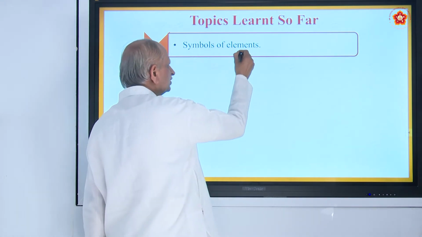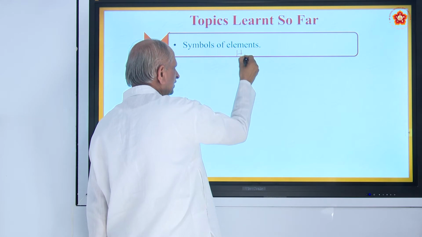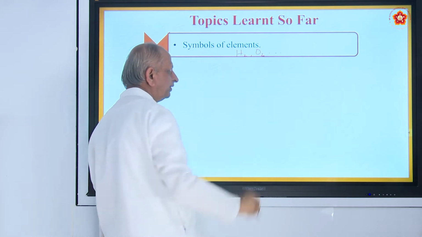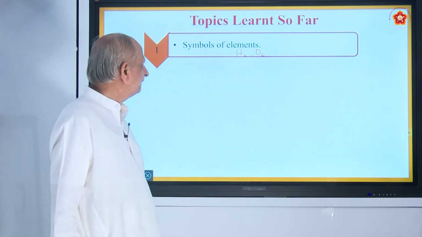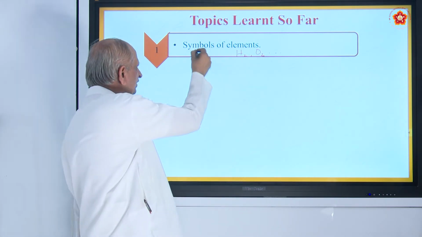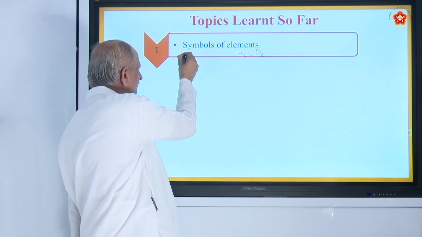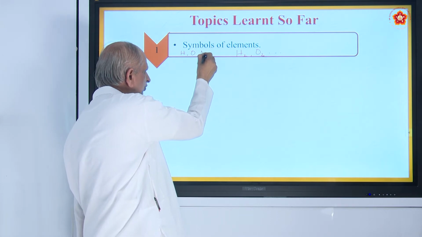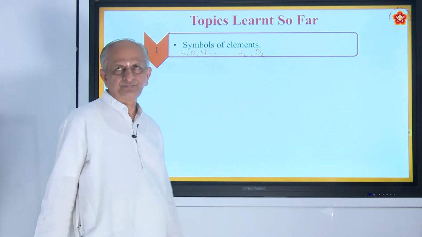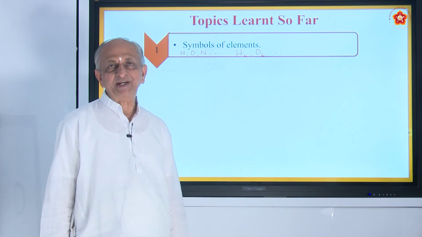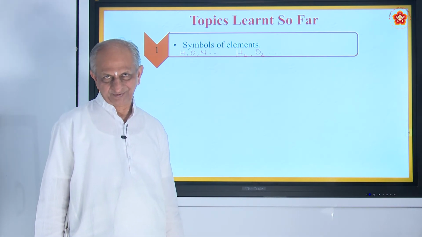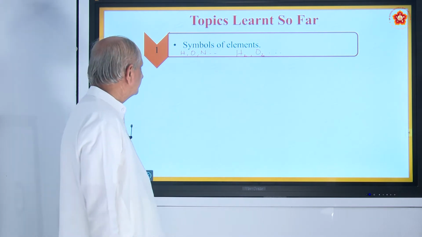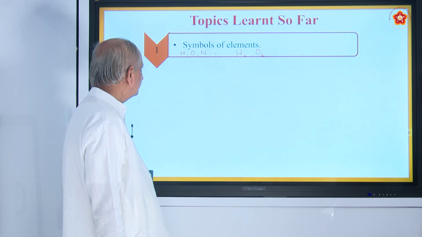Example, you have hydrogen, oxygen, nitrogen, sodium, potassium, calcium, etc. These are what are called symbols. The symbol of hydrogen is H, oxygen is O, nitrogen is N, and so on. So, they are the short scientific names of the substances. They are what are called symbols.